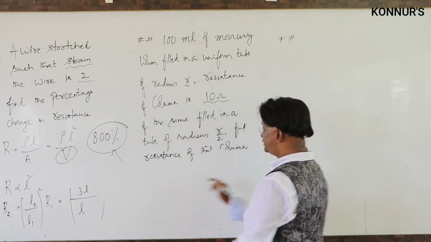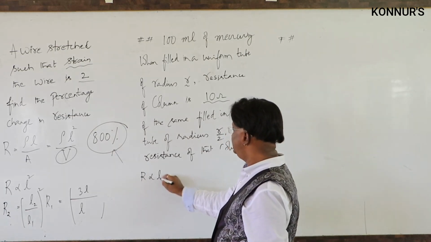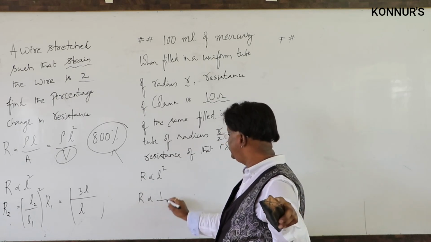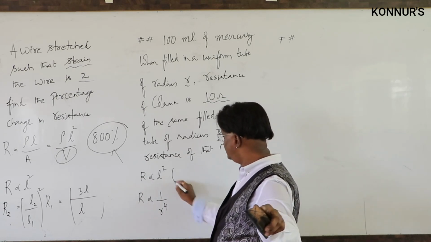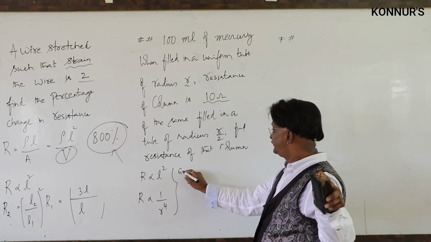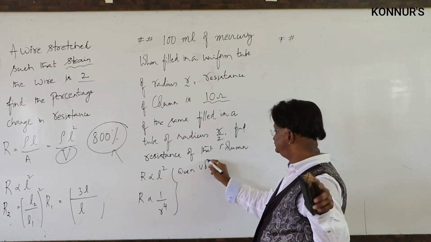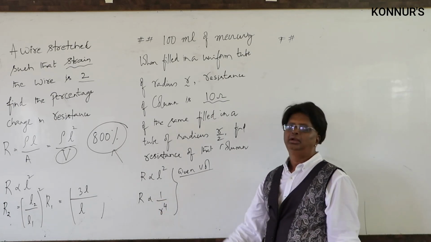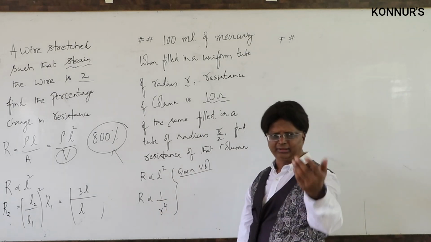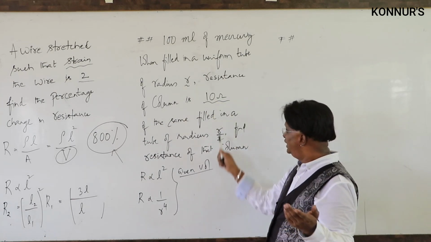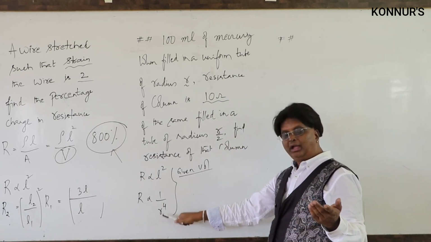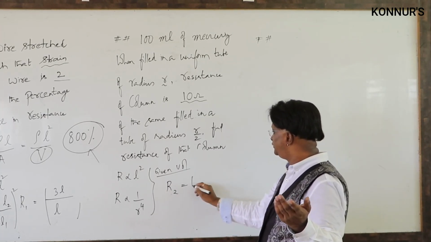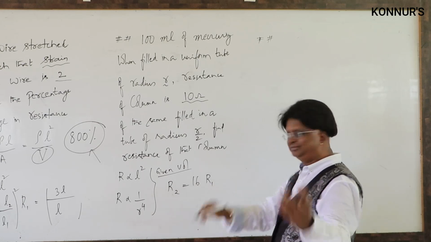Yes, R proportional to L square in terms of length for given volume, and R proportional to 1 by r raised to 4. These are the results for given volume. Given volume, capital R proportional to 1 by r power 4. You can directly write your answer because when r becomes r by 2, it is inverse and fourth power. Therefore, R2 is equal to 16 R1.